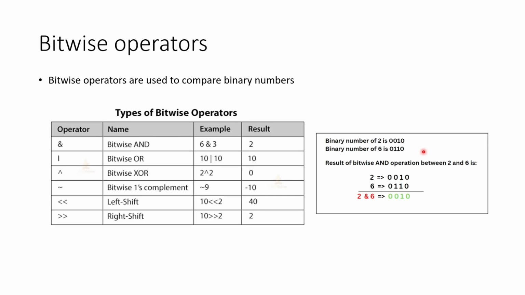AND operation returns 1 when both bits are 1. If any one of the bits is 0, it returns 0. Comparing the first bit, 0 and 0, so it returns 0. Second, 1 and 1, so it returns 1. Third bit, 0 and 1, so it returns 0. Then 0 and 0, it returns 0. The value for 0010 is 2. Bitwise AND operation for 2 and 6 is 2.